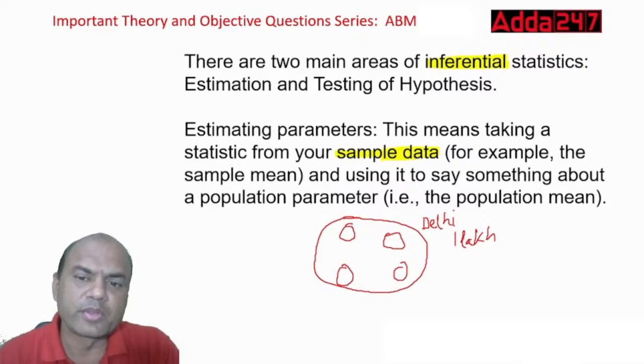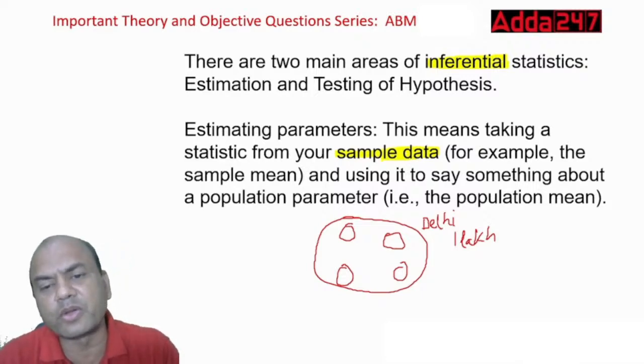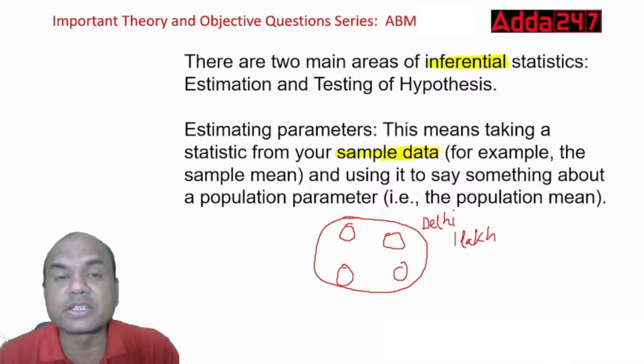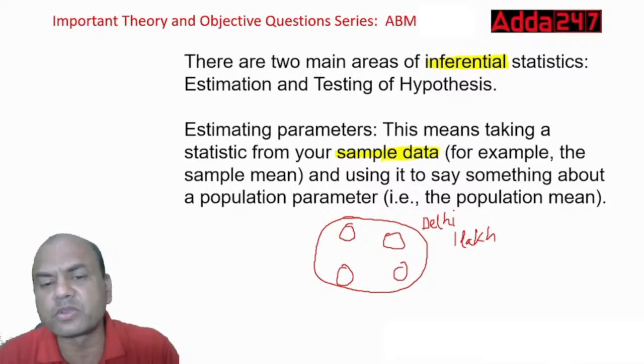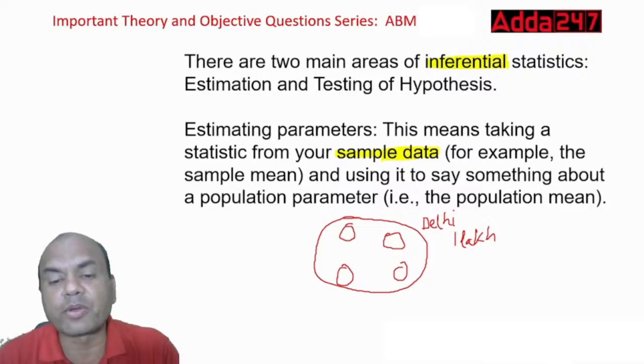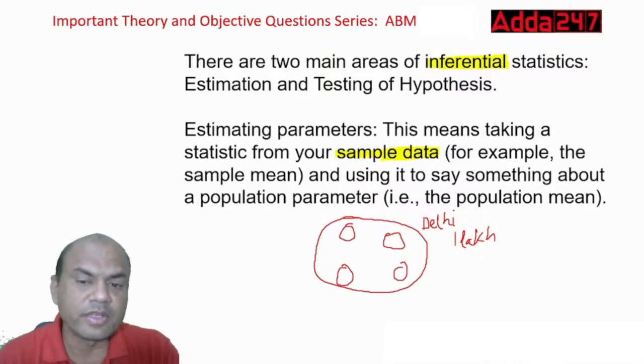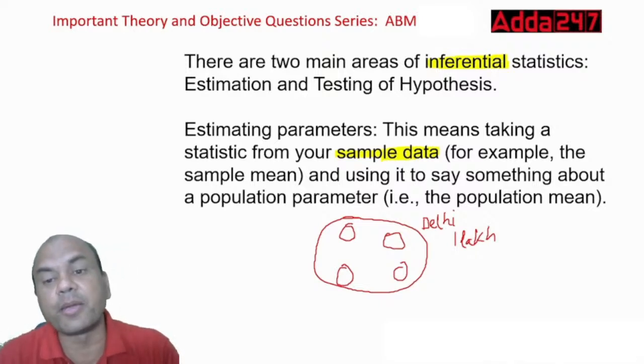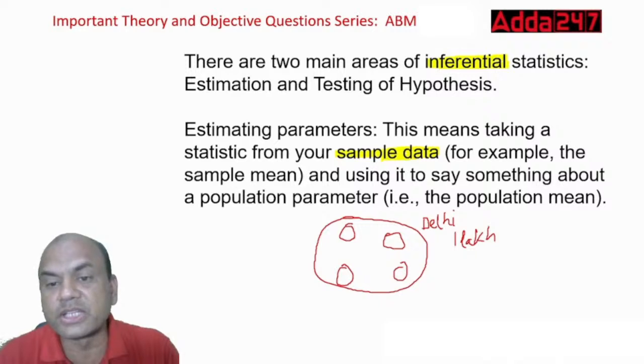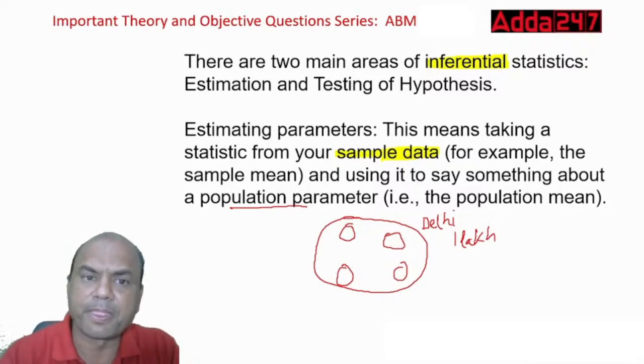In that case, is it possible for me to take it from the entire population, go to every house and check what the salary is? Not possible. So I'll take samples from, let's say, four corners. There can be more corners also. Find out the salaries and then use it to say something about the population. So apply it to the entire Delhi. That's what estimation is.